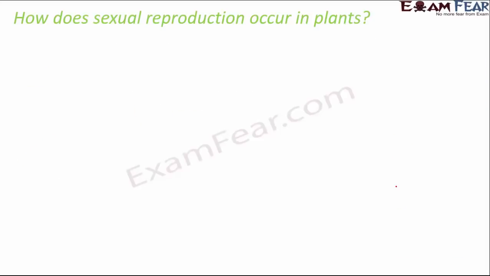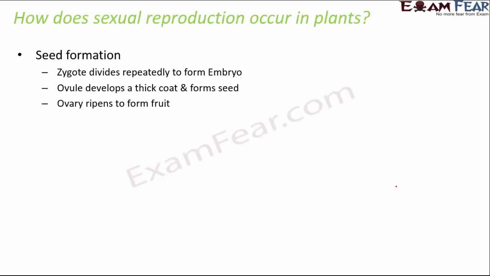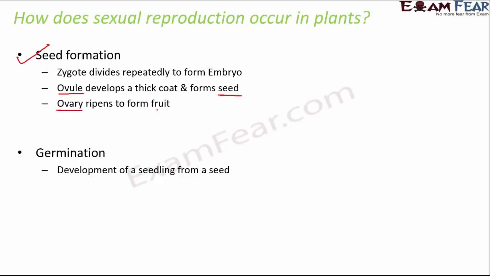Now what happens after fertilization? Then is seed formation. The zygote that is formed divides repeatedly to form an embryo. By this time, the ovule develops a thick coat and forms the seed, and the ovary ripens to form a fruit. You would have seen that fruits also appear in plants, and fruit is a result of post-reproduction. After fertilization has taken place, the formation of fruit and the seed takes place.